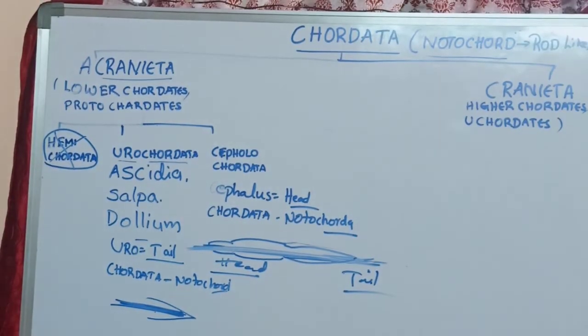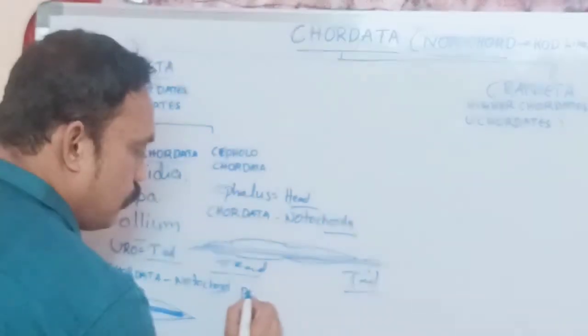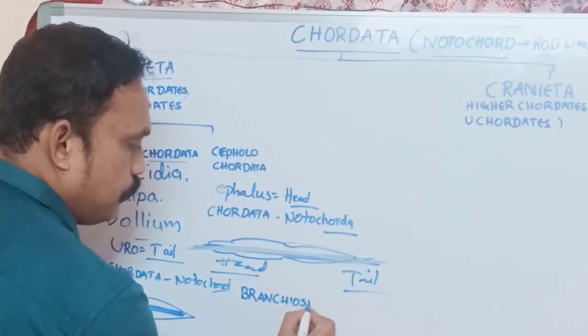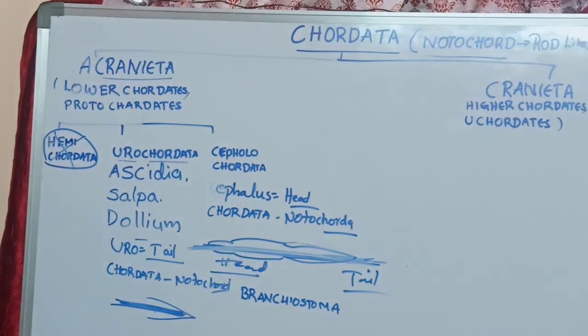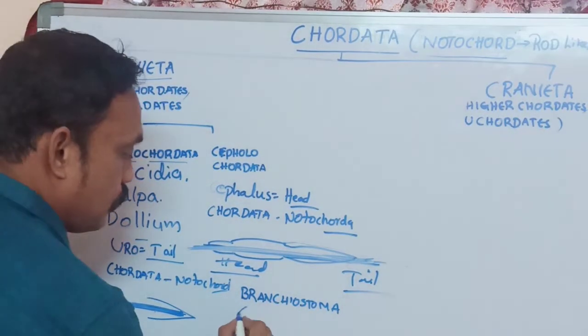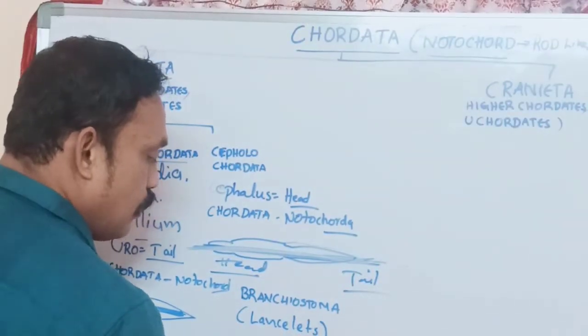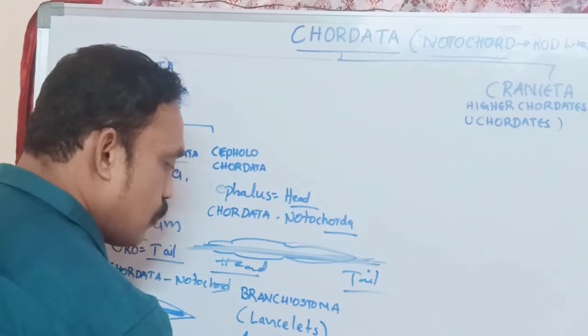In these organisms, examples are Branchiostoma, also called lancelets. Or for example, Amphioxus. Very important, Amphioxus.